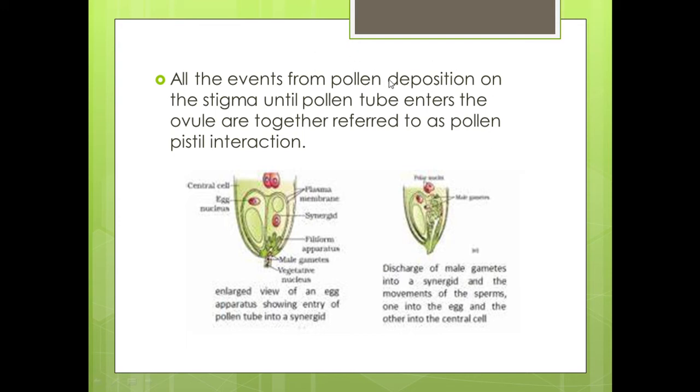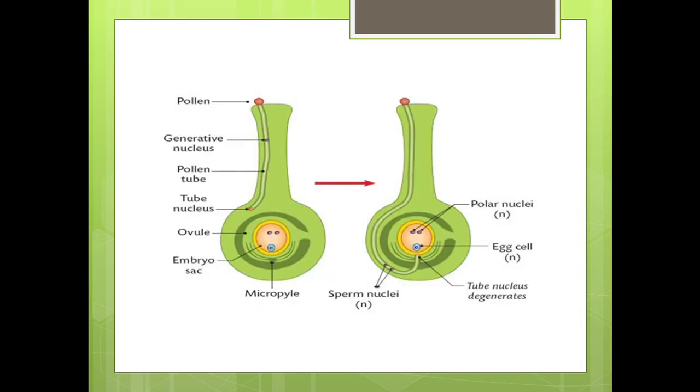What is meant by pollen pistil interaction? All the events from the pollen deposition on the stigma until the pollen tube enters the ovule are together referred to as the pollen pistil interaction. In this figure, you can see the enlarged view of an egg apparatus showing entry of the pollen tube into the synergid. In this diagram, you can see the process of formation of the pollen tube.